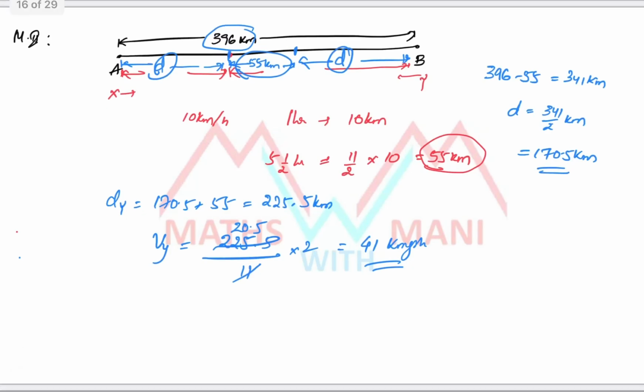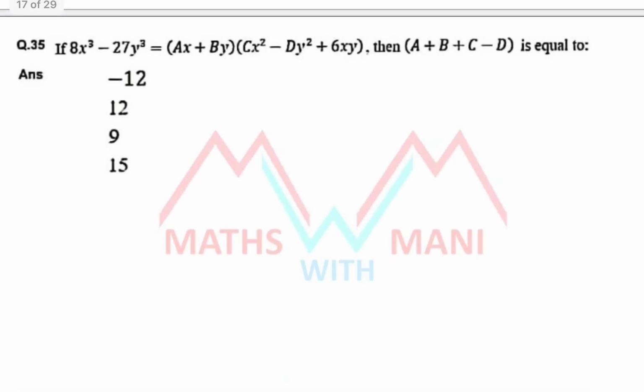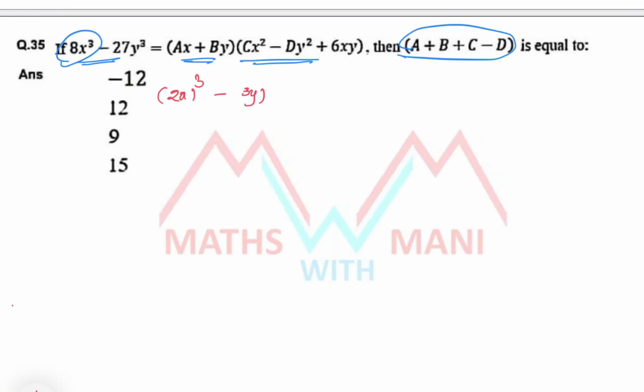Next question, that is 35. We already discussed this model in the previous shift also. 8x cube minus 27y cube equals (ax plus by) into (cx square minus dy square plus 6xy). Then what is the value of a plus b plus c minus d? Basically 8x cube can be written as (2x) whole cube, and 27y cube means (3y) whole cube. So it is in the form of a cube minus b cube.